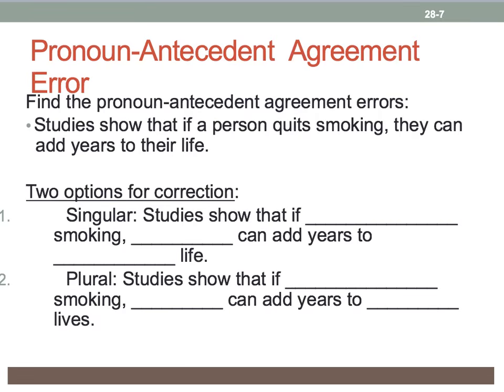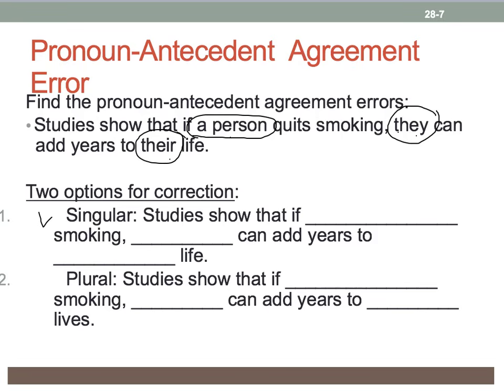Let's take another look at a pronoun antecedent agreement error. Studies show that if a person quits smoking, they can add years to their life. Now, the sentence may sound okay, but upon closer examination, we see the pronoun they here and there. These pronouns both refer to a person, which is our antecedent. So we're going to have to fix either the antecedent, a person, or we're going to have to change the two plural pronouns and make them singular.